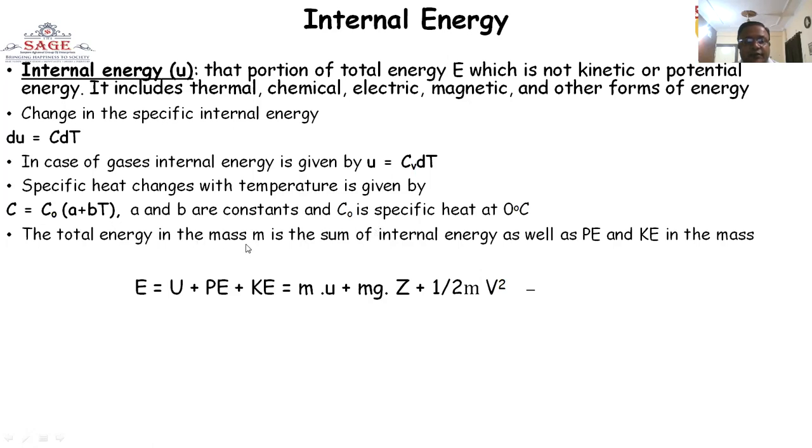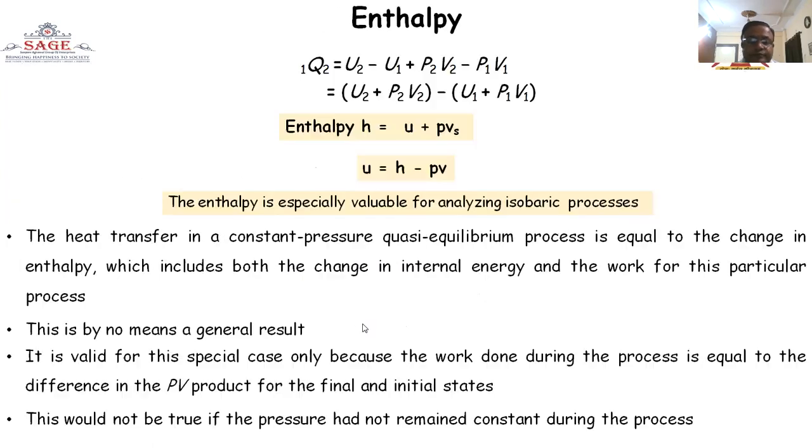The total energy in a mass m is the sum of the internal energy, potential energy and kinetic energy, written as PE and KE. That is E is equal to U plus PE plus KE, which is equal to mu plus mgz plus 1/2 mv squared. Here U is mass times internal energy, the potential energy is mgz, and the kinetic energy is 1/2 mv squared.